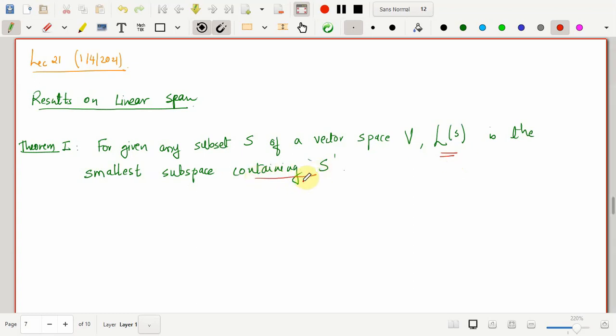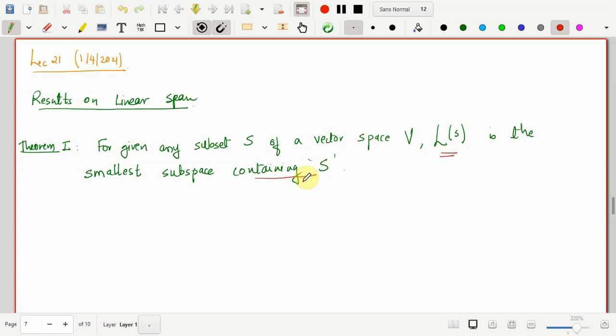Now this idea flows from some of my previous lectures, wherein we discussed that if I have a point v naught in V, and I consider the set of scalar multiples of this v naught, then it is the smallest vector space containing the point v naught.